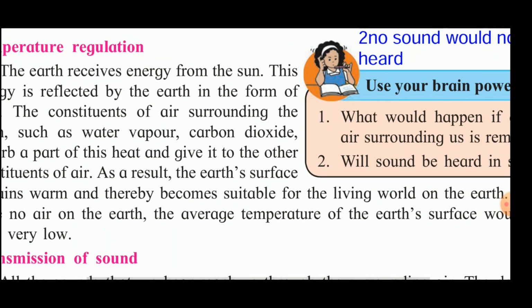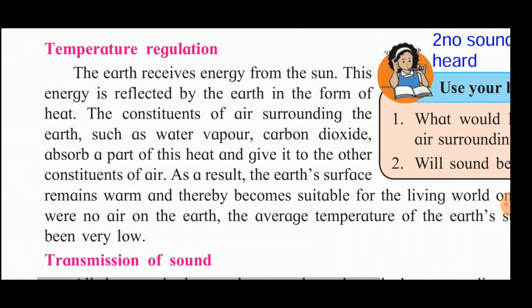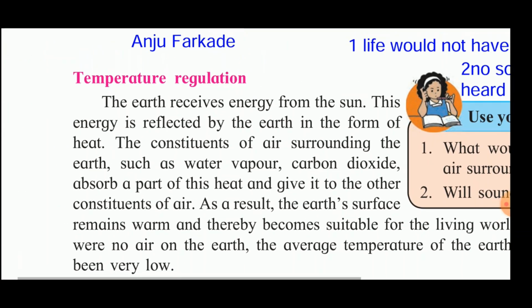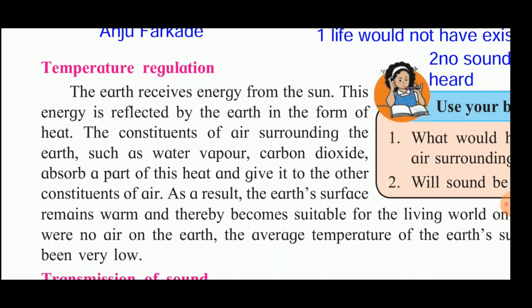Now next we will see temperature regulation, how it is done. Now the earth receives energy from the sun. So this energy is reflected by the earth in the form of heat. The constituents of the air surrounding the earth, such as water vapor, carbon dioxide, absorb the part of this heat and give it to the other constituents of the air.